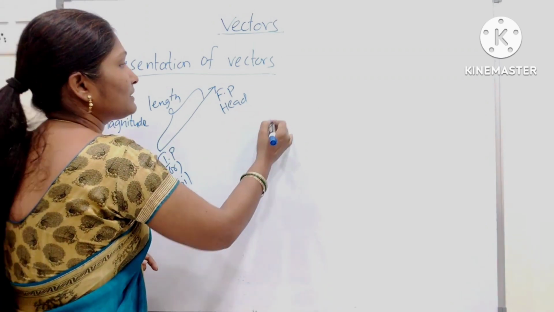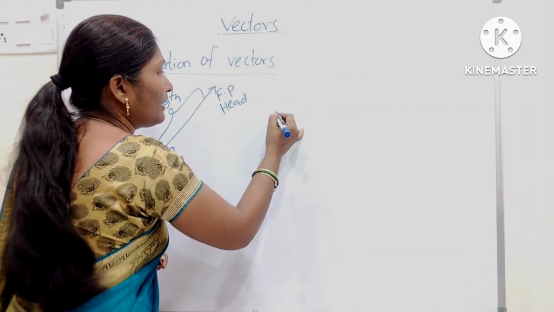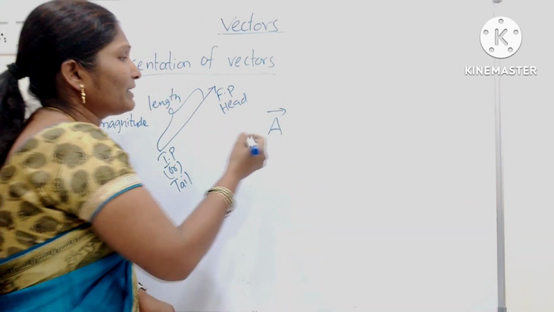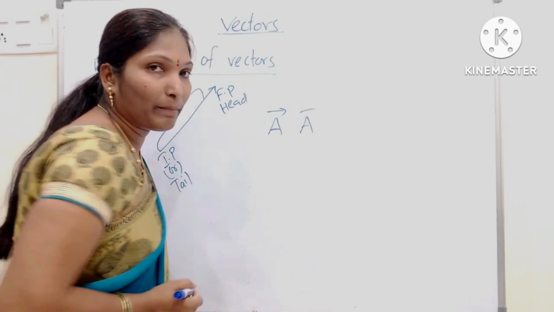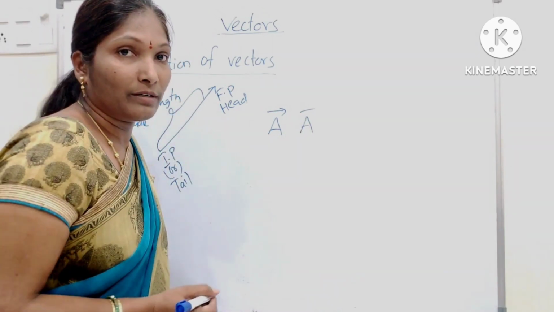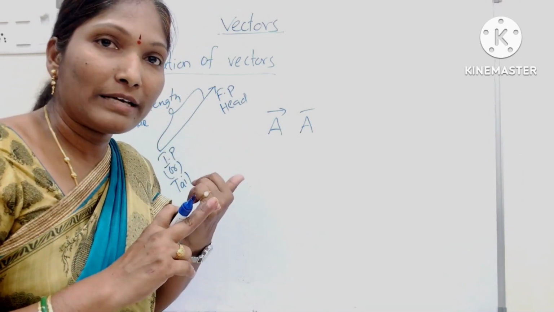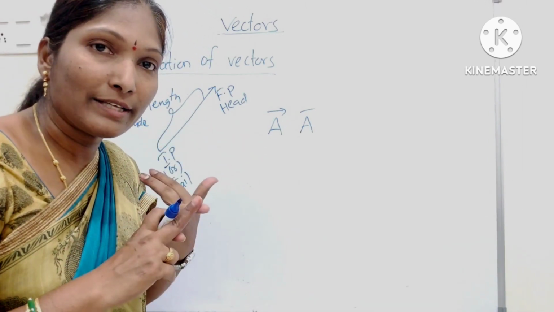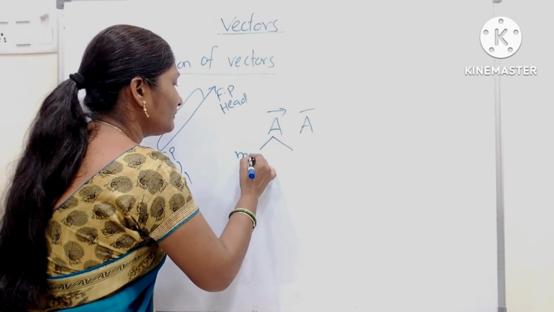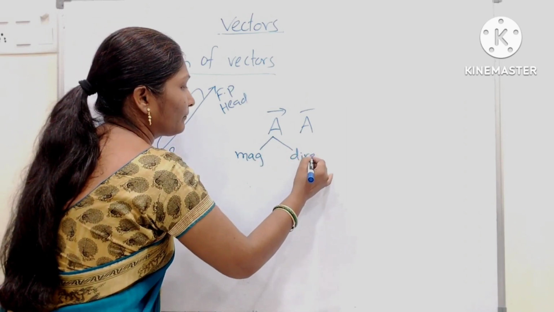And symbolic representation: the vector letter A. On the top of the letter we should mention the arrow. Sometimes we write it as just a bar. This is the vector representation. Okay. In this vector, what we have here, it has a magnitude and it has a direction.